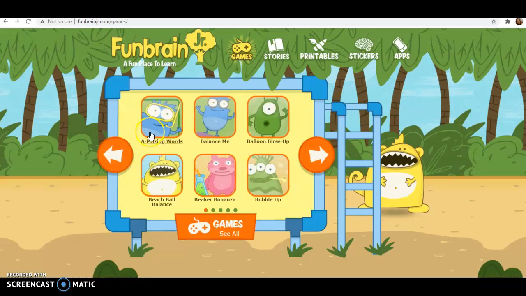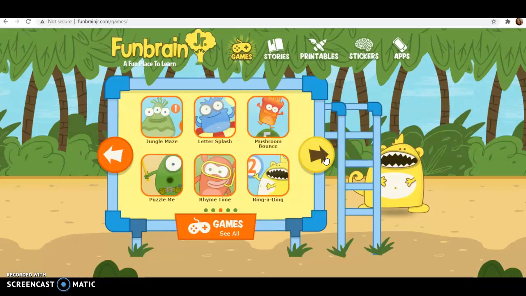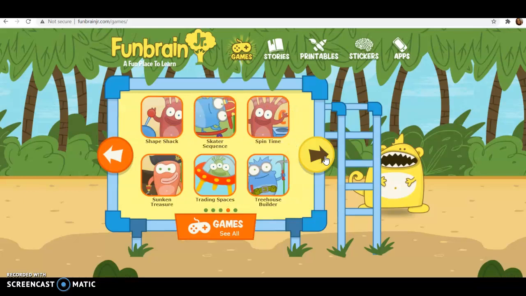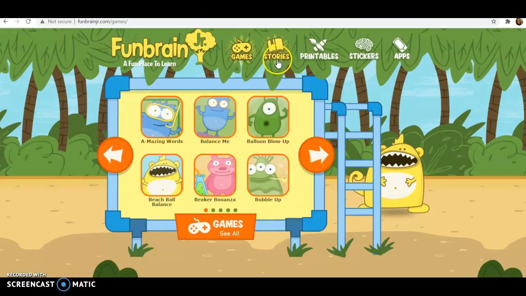After you click on one, it gives you a brief description as to what it's about, so it can kind of tell you a little bit on what the kid will be working on whenever they are doing that. You can also read the title underneath, and it'll kind of give you a little bit of an idea, but it's super kid friendly and easy for them to use.